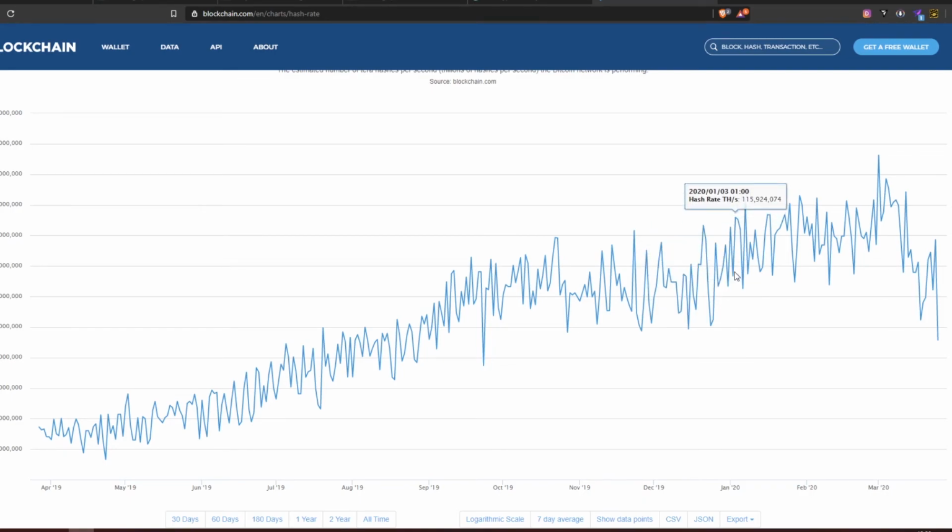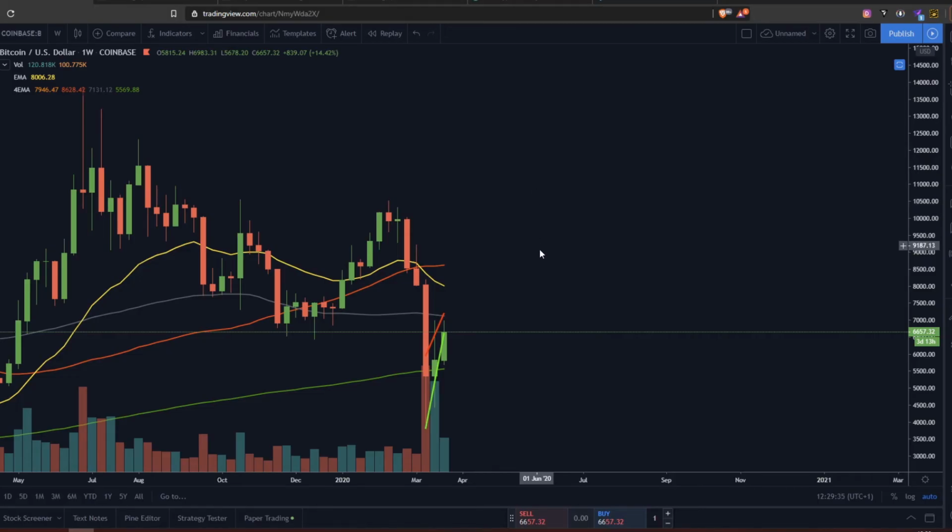Now, after we hit the road to $10,000 per Bitcoin, there is a big probability that we will see the hash rate regaining power because mining could be profitable again. Miners are going to get fewer Bitcoins, but they are going to get a lot from that reward, whether 12.5 or 6.25 Bitcoins, because the price will be much greater than it is now. I think this is it for today, ladies and gentlemen.